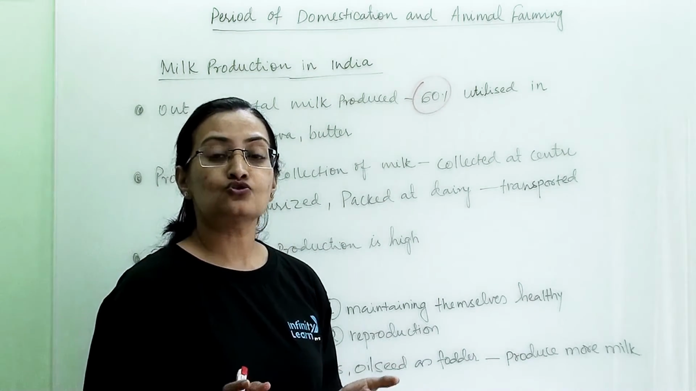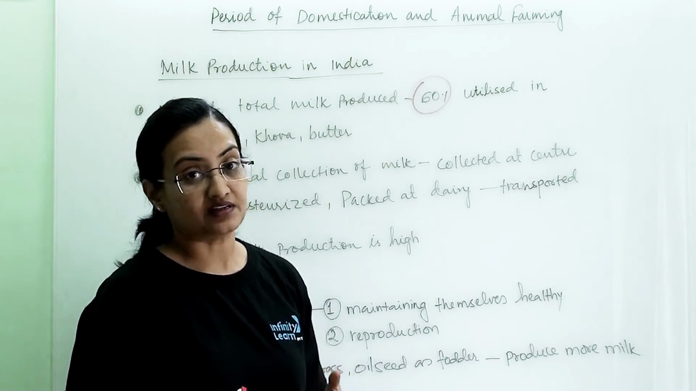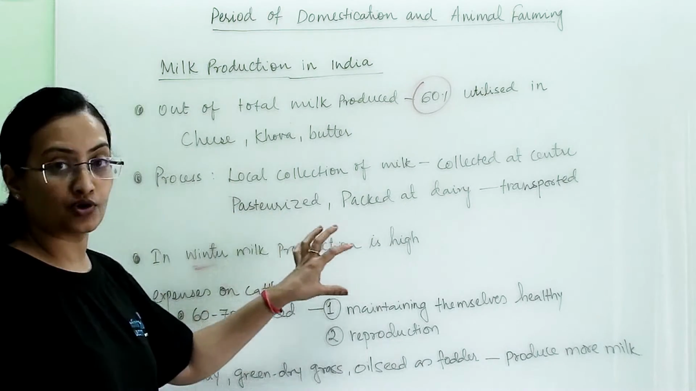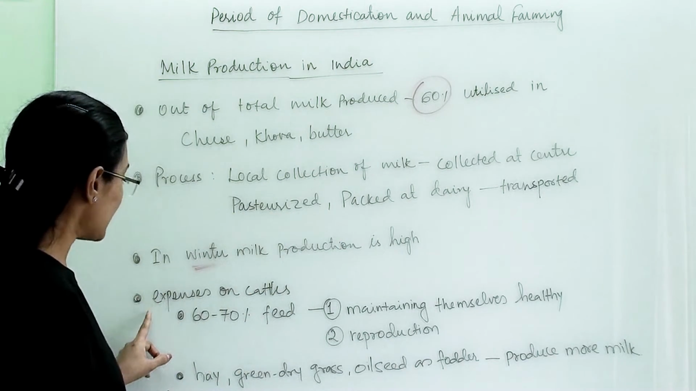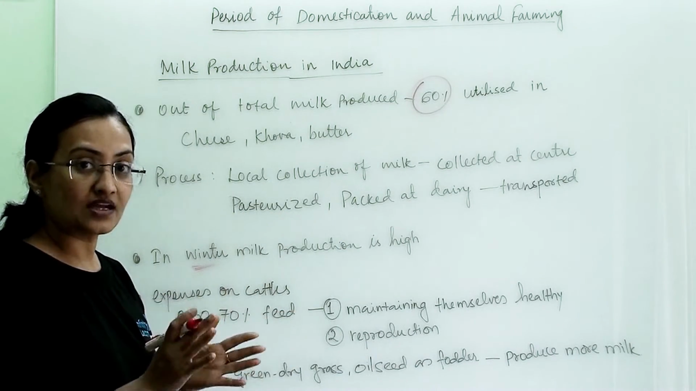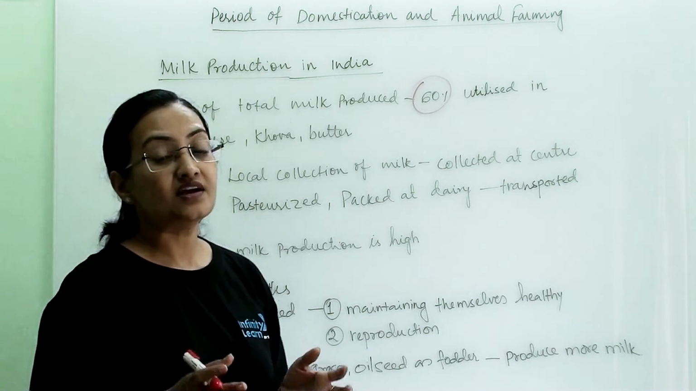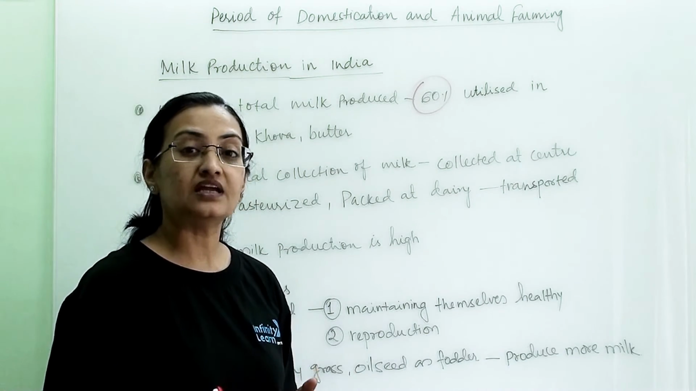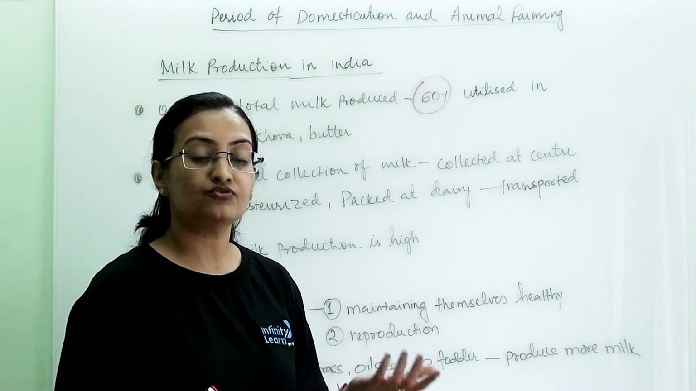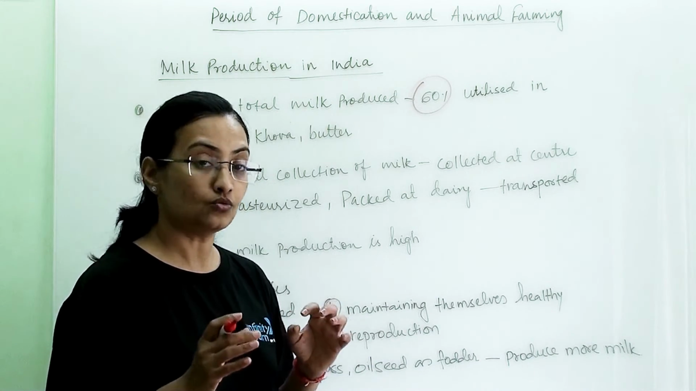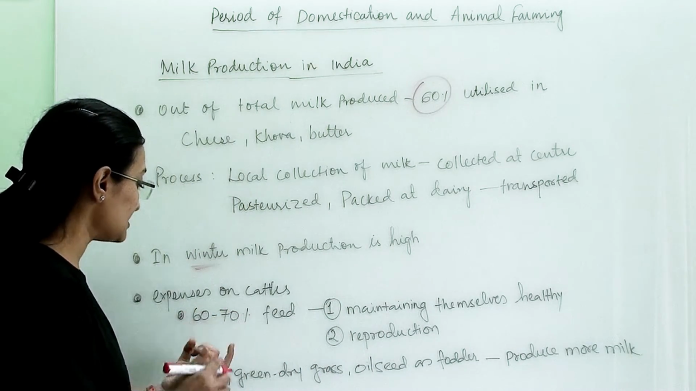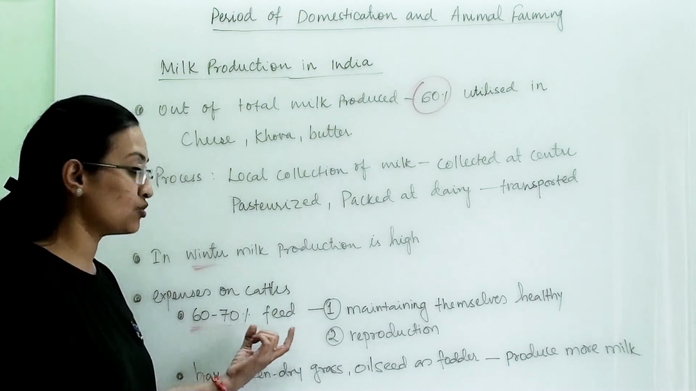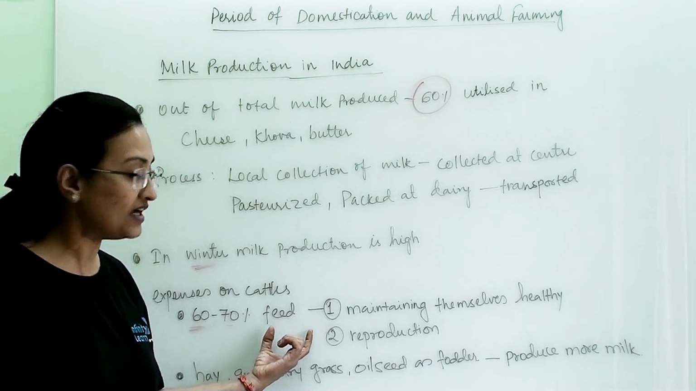Now seasons also affect the production of milk. Specifically in winter, the milk production will be high. Now expenses on the cattle we can divide into two categories. When we are rearing cattle, when we are bringing them up, then we have to spend some amount on them, and much of the amount, like 60 to 70%, will go into feeding them.